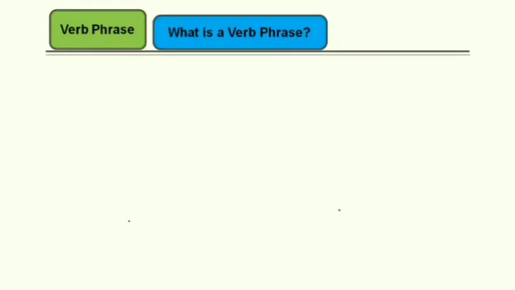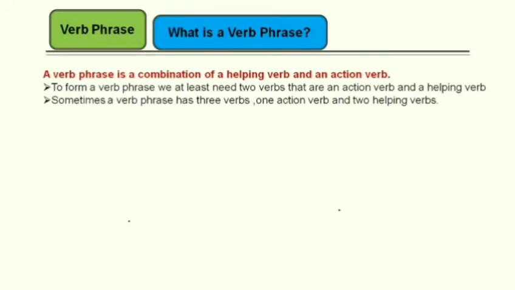Let's now discuss verb phrase. It is so easy to recognize a verb phrase. So let's see what is a verb phrase. A verb phrase is a combination of a helping verb and an action verb. It means a group of two verbs frames a verb phrase.